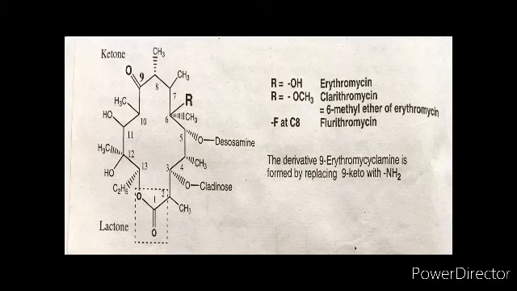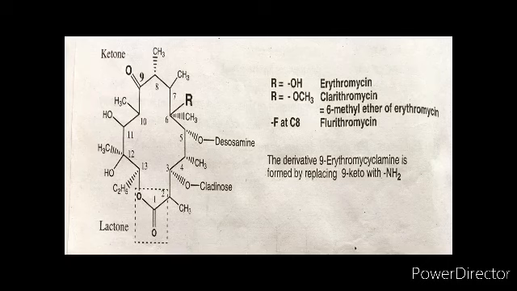Now the problem with erythromycin is it has a very bitter taste, and the pKa is 8.8. It is only slightly soluble in water and extremely unstable at pH 4 or below. Optimum pH is at neutrality, and there is irregular oral absorption. So the purpose of chemical modification is to increase its lipid solubility for parenteral dosage form and to increase its acid stability for improving oral absorption. So we have the modified derivatives of erythromycin as clarithromycin, dirithromycin, roxithromycin and azithromycin.